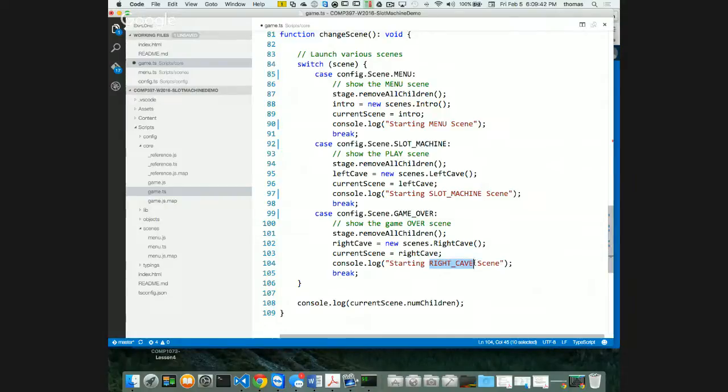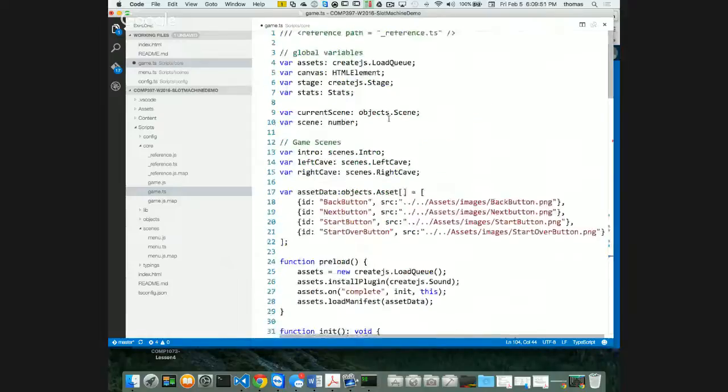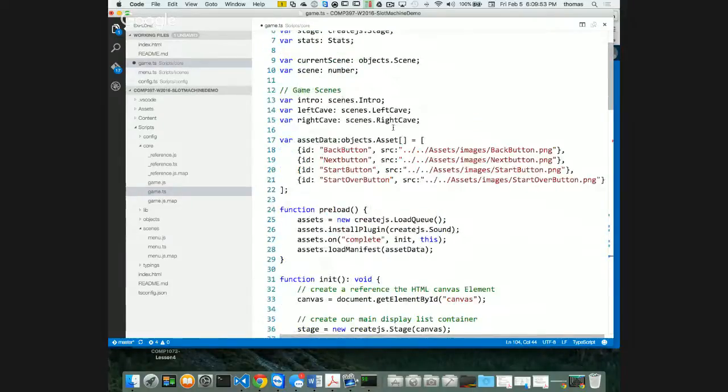Slot machine, my menu scene, my slot machine scene, and my game over scene, right? There it is. Okay, cool. Notice that my intro doesn't make any sense anymore because I've got a couple of objects up here. I've preloaded all my scenes as objects, right? That's what I did for my slot machine, sorry, for the new Dragon projects. So this doesn't make any sense up here.